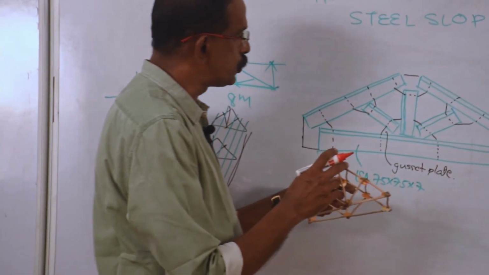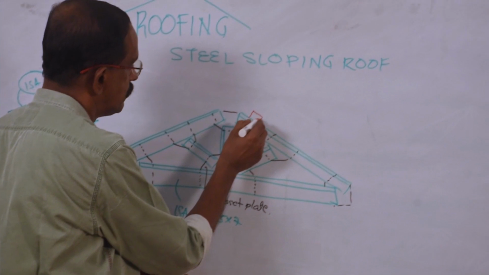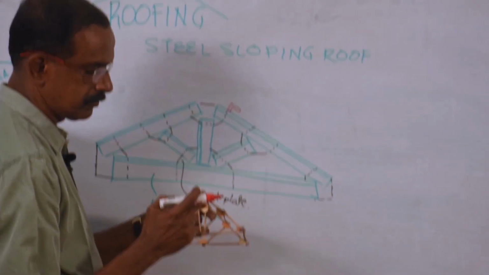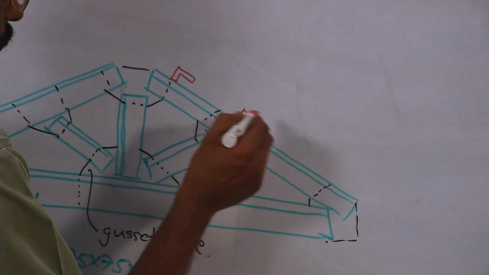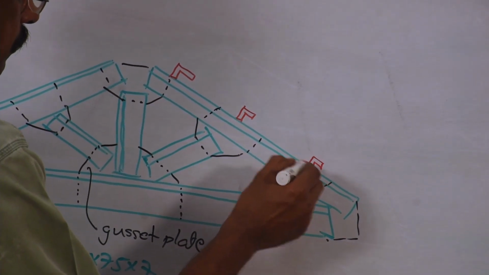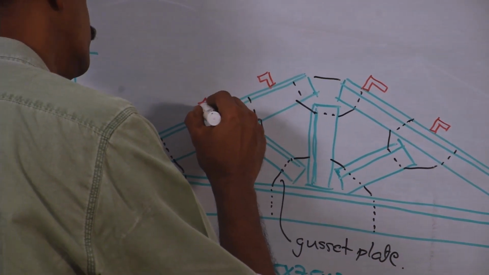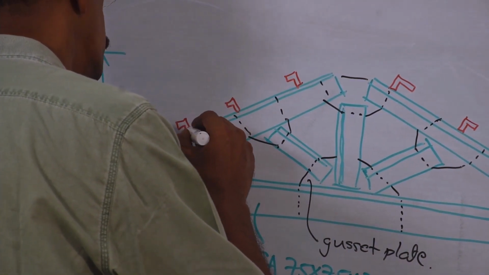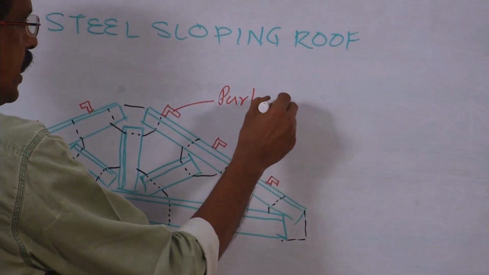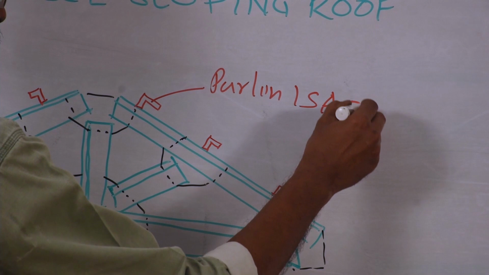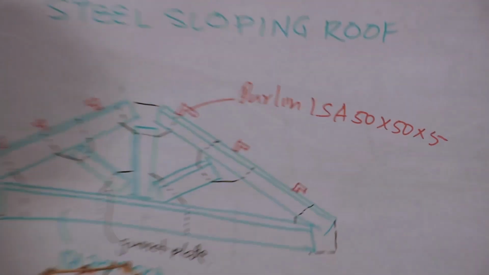So, if I want to show these members here, I have to show it like this only. Angle, side view. Actually, it is going like this. Purlin. Here also. In this model, there are 3. Purlin, P-U-R-L-I-N. ISA, again angle, Indian standard angle, 50 by 50 by, say 5, another size, that's all.